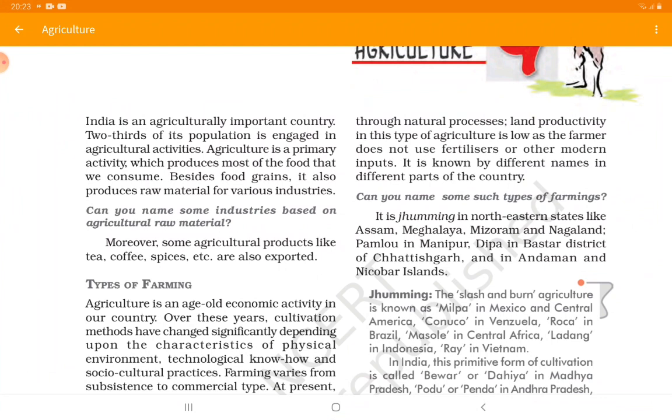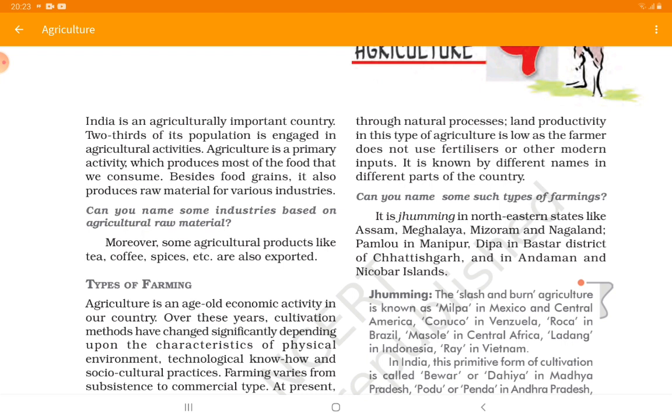Now we will discuss types of farming. Agriculture is an age-old economic activity in our country. Over these years, cultivation methods have changed significantly depending upon the characteristics of physical environment, technological know-how, and socio-economic or socio-cultural processes. These three things we have discussed in chapter number 1 also, and here also these three fundamentals come over here which are affecting agriculture in the world.